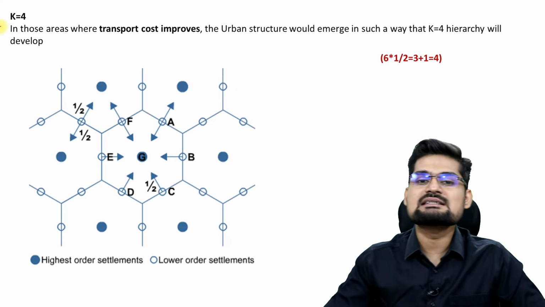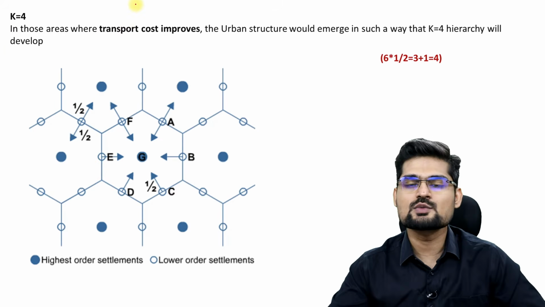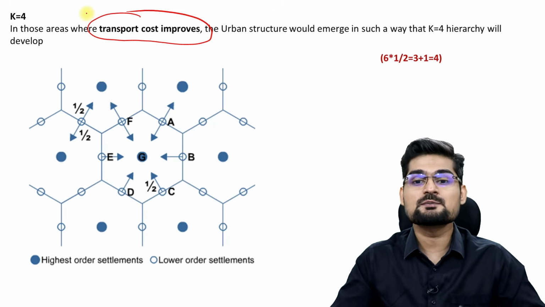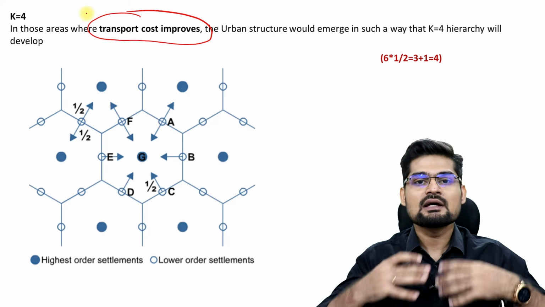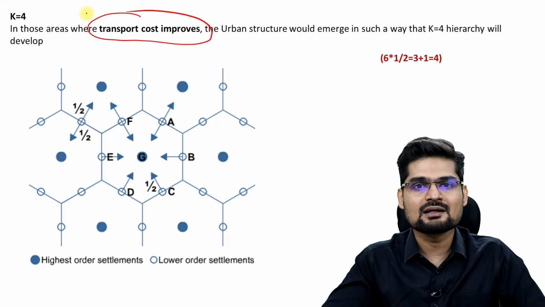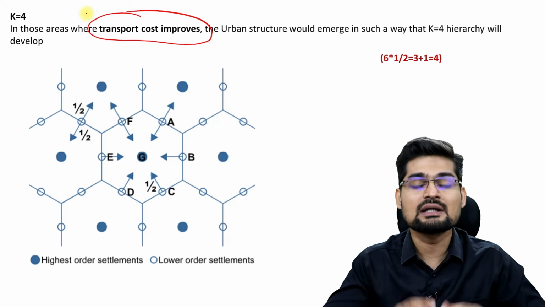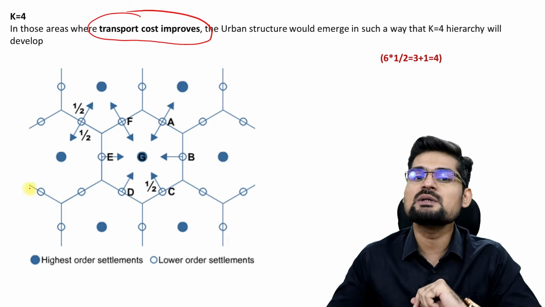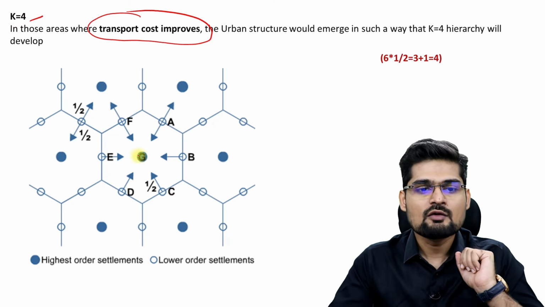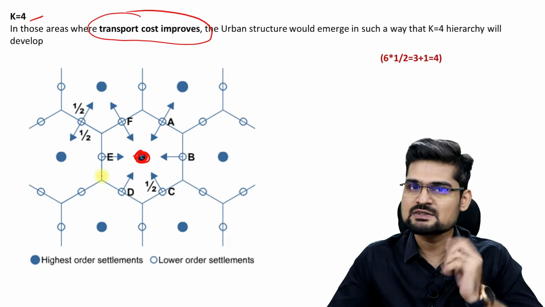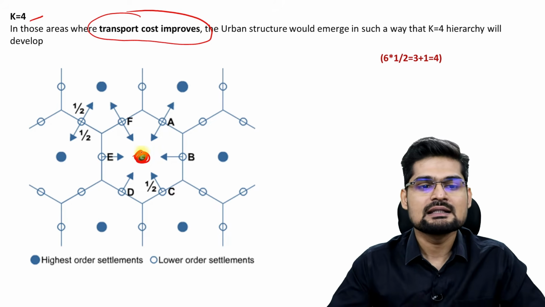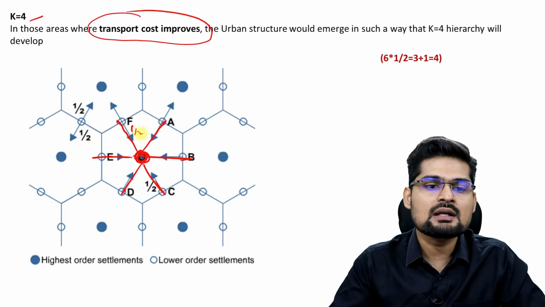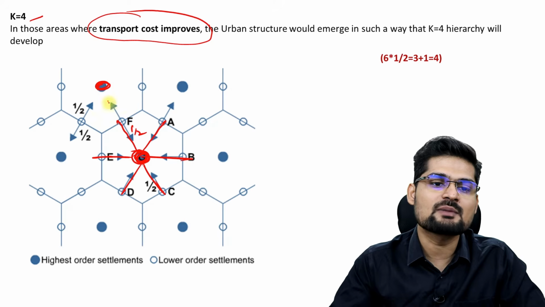Then K4 is the next principle. This is for those areas where the primary aim is not buying and selling. The primary aim is transport cost improvement, making the transportation facility efficient. So if there is a city area or a settlement area which needs to be thought about in an ideal state in terms of planning, where transportation is the prime thing which should be planned, it should be planned according to the K4 principle, where 1 is its own transport service that the city provides, and then it also provides services to these next lower order settlements in this particular way, whereas 1/2 is served by 1, the other half is served by the other one, right?